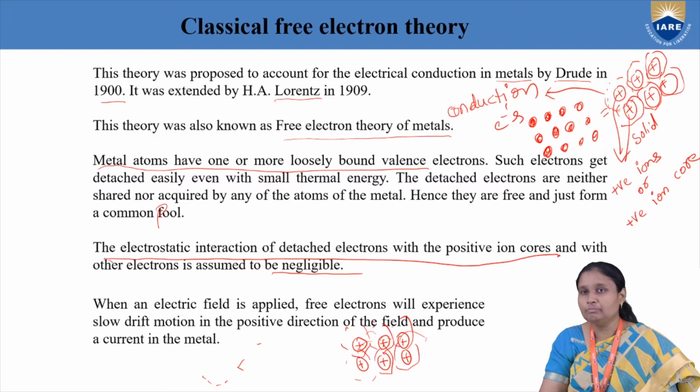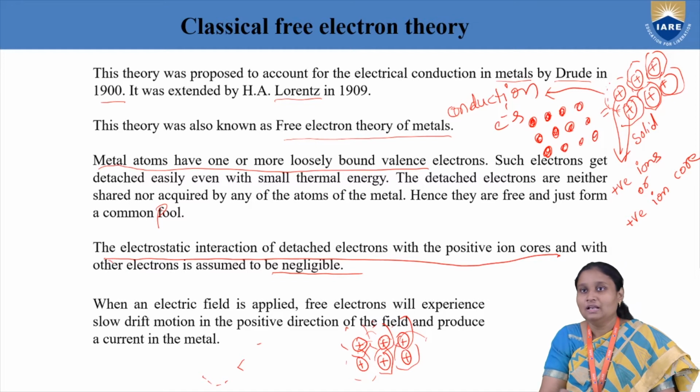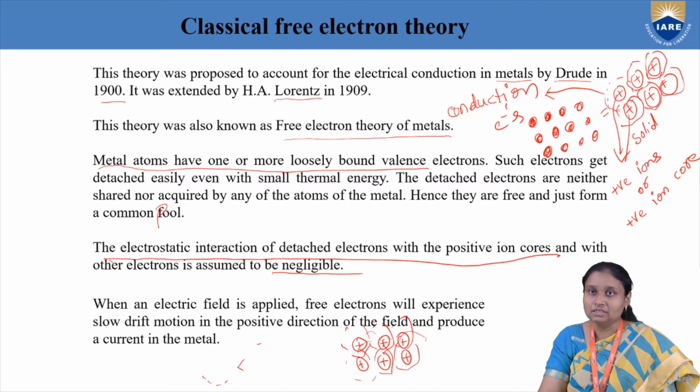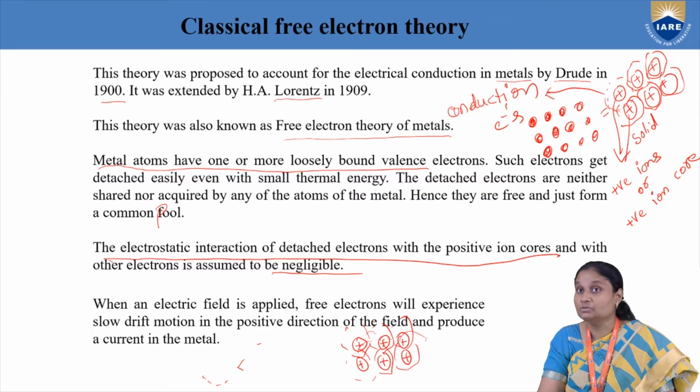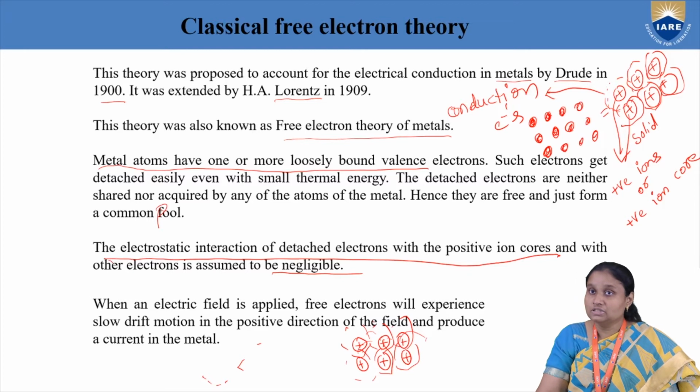So here, what is the main disadvantage? He is not taking into consideration the force that comes from these positive ion cores. So here, the positive ion cores are not affecting our electrons. That's why the electrons behave like they are going their own way and moving from one atom to another atom. So this is the theory proposed in order to explain why metals are good conductors, and that's why it is called the free electron theory of metals.